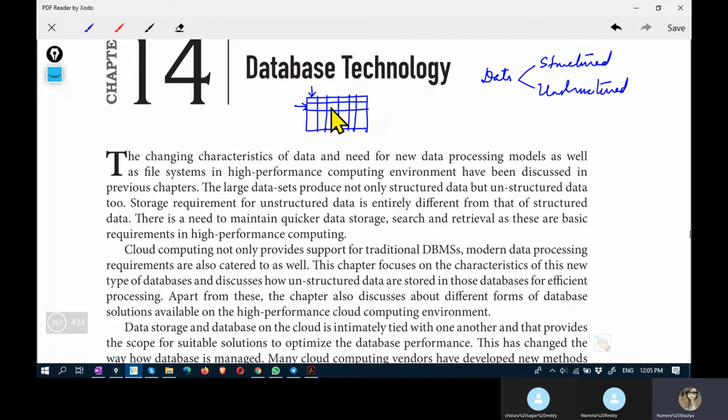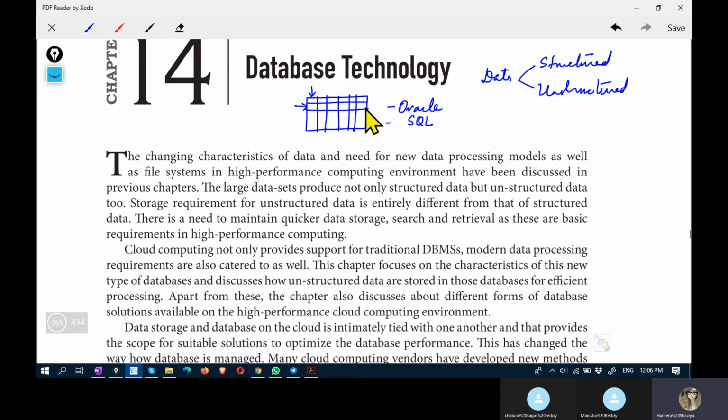Let's look at this. This is a structured model. In this structured model, we have rows and columns, and every cell designates a value. The conventional database technologies like Oracle and Microsoft SQL are meant to handle this sort of data.